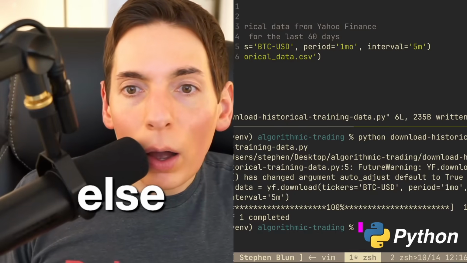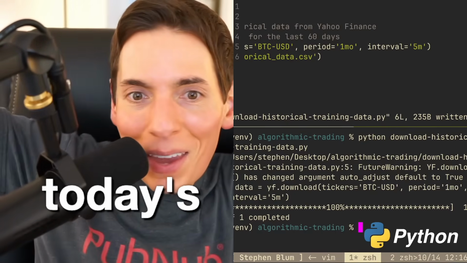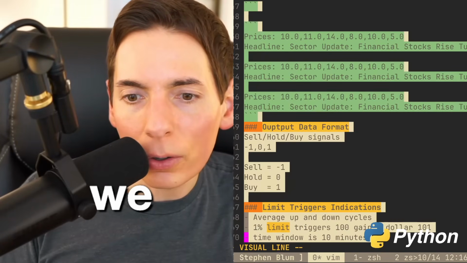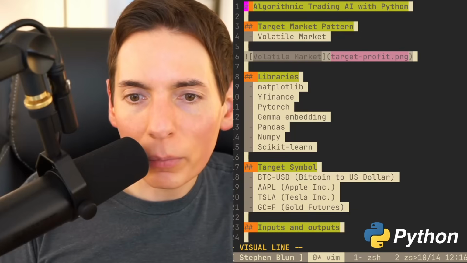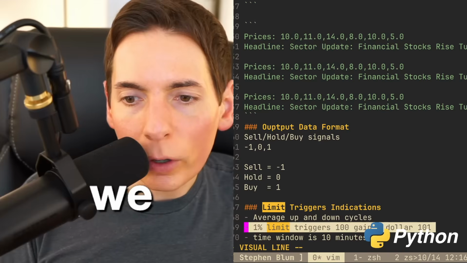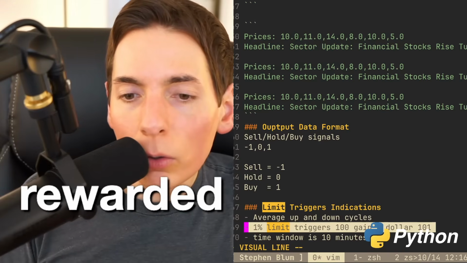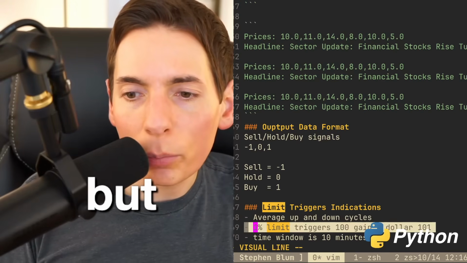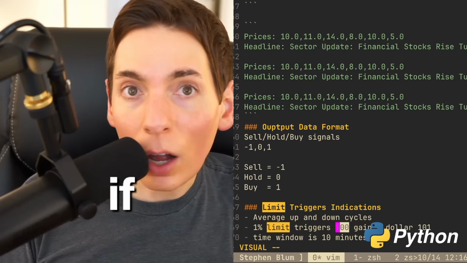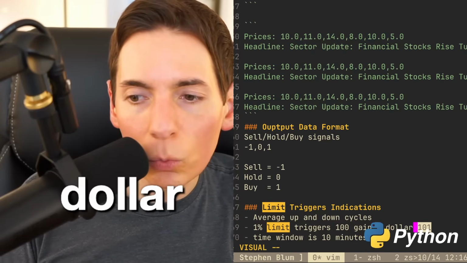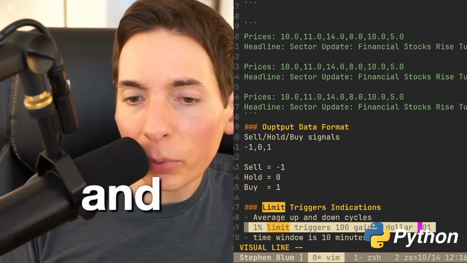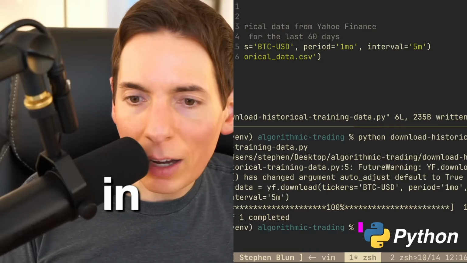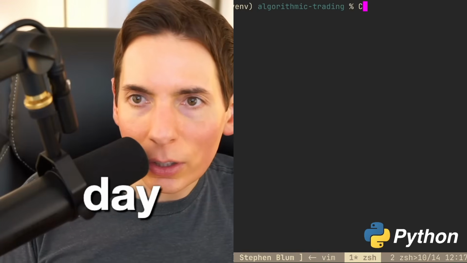Today's profit? Oh, 0, because we haven't built the algorithm yet. Today we successfully designed the algorithm. So this is what we are designing the algorithm on. If we can profit 1%, the model will get rewarded with a 1% gain. We could also limit on a 2% gain, but let's start with 1%. So if the price of the stock is $100 and it gains $1 and it's $101, we'll sell and gain $1, so we'll gain 1%. There you go, that's the plan. We'll be doing it on 5 minutes because we just downloaded the data for 5 minutes. So here we go.